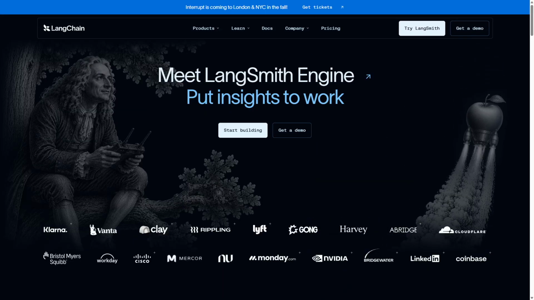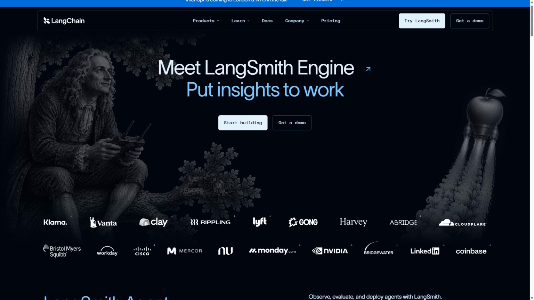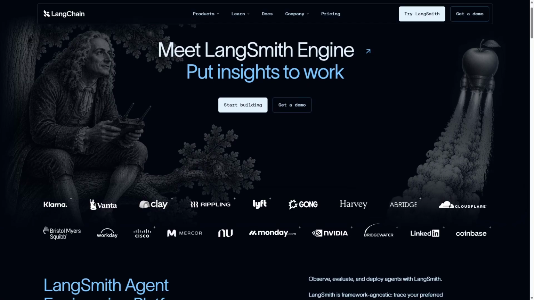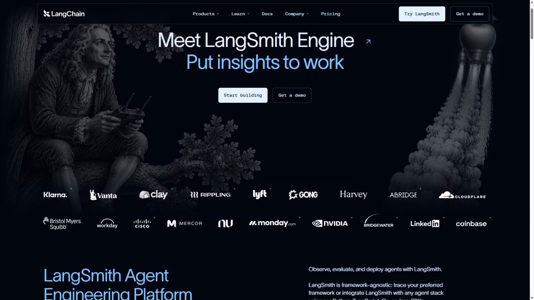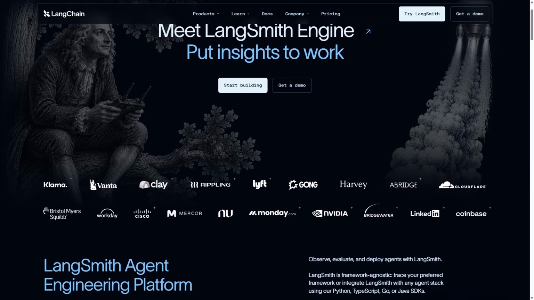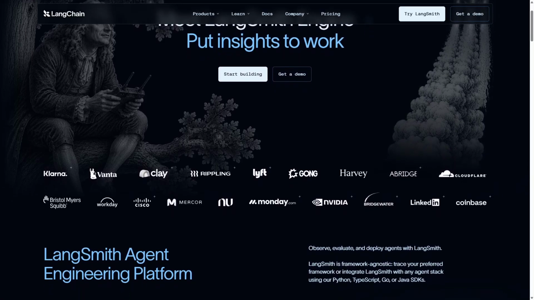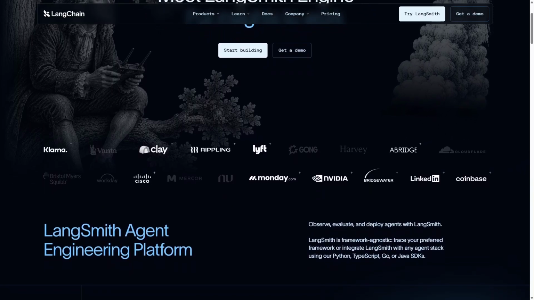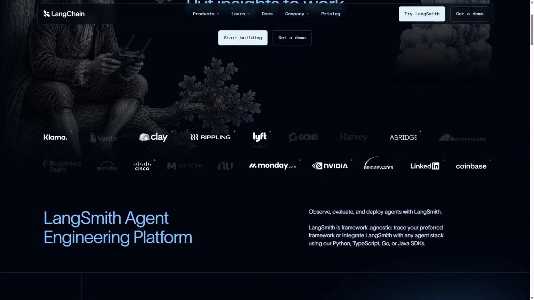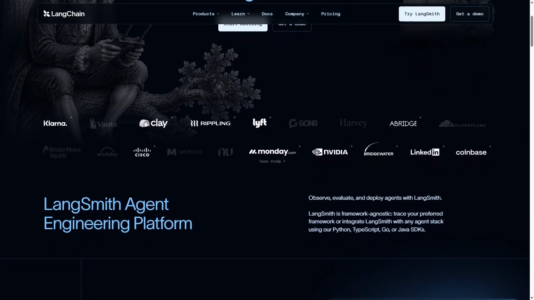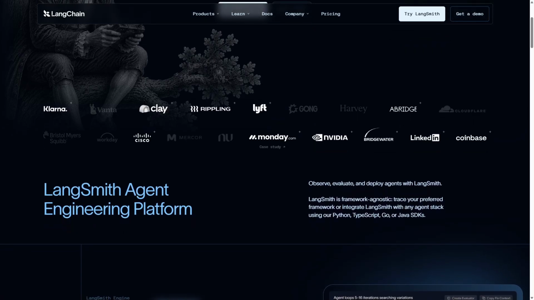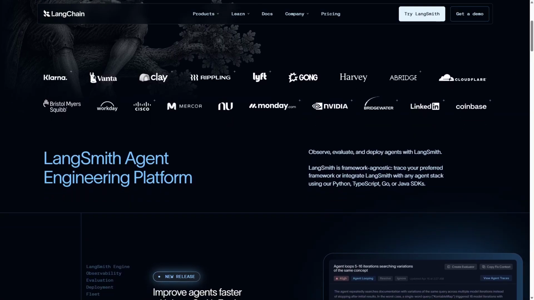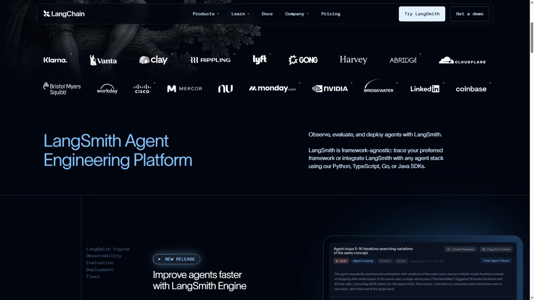LangChain is an open-source framework focused on building applications powered by large language models through customizable chains and agents. It operates by allowing developers to create complex workflows that combine language models with external data sources, APIs, and logic. LangChain's modular design supports a wide range of use cases, from chatbots to document analysis and automated reasoning. Its strengths include flexibility, extensibility, and strong community support, enabling developers to tailor AI interactions precisely to their needs.